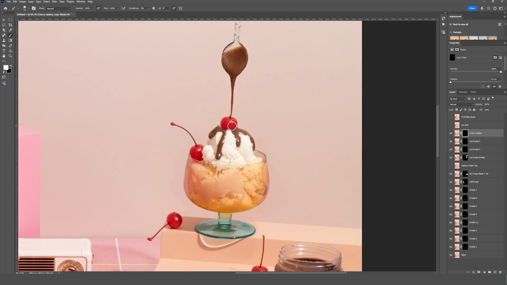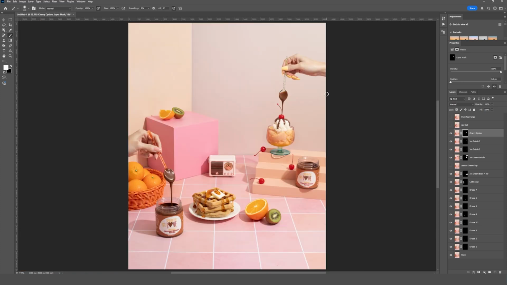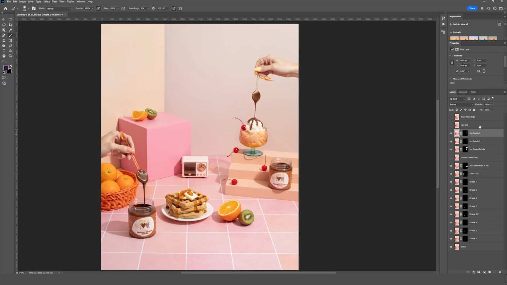So I did grab an option when I was shooting where we have the cherry on top of the sundae here. So all I'm doing here is seeing if I want to keep it. I want to see if the drizzle that we captured works out logistically with it before we commit. And let's remove this one just for now. We can always just delete this layer. I don't really think I like it. I think the stream is competing too much with the stem. So I had this layer named here as cherry option. I'm just gonna hit delete. We don't need that. So now we're ready to move on to the jar spill.